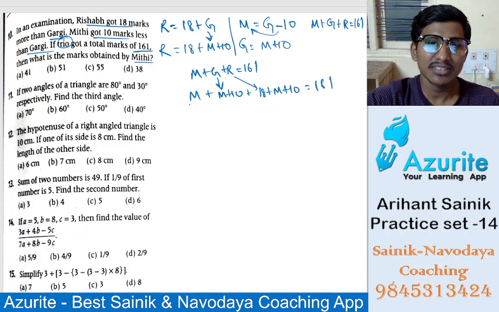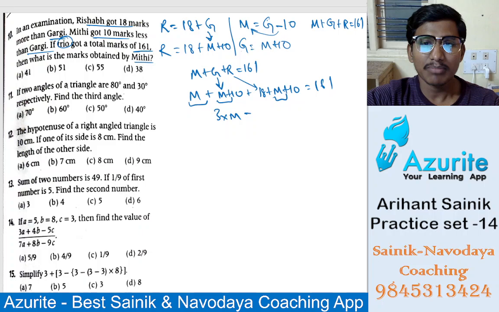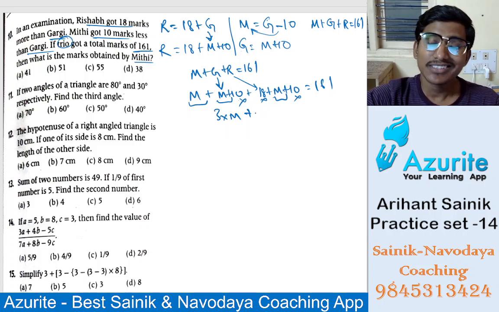Mithi is how many times? 3 times. So 3 times Mithi, plus 10 plus 18 plus 10, that is 38, is 161.